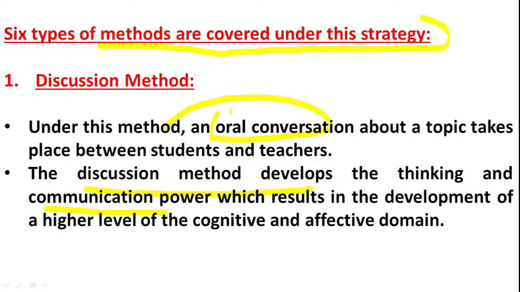Yes, through this method students are also increasing their knowledge. Their thinking capacity will increase, and also they will communicate with each other. Their communication power will increase. So in this way they can achieve higher level of cognitive and affective domain. Yes, for this purpose discussion method is very useful.